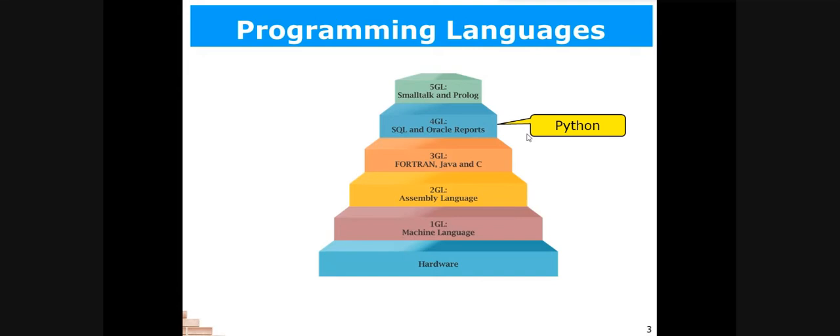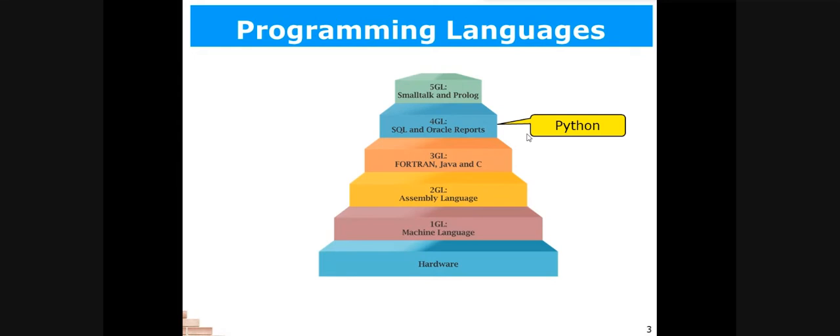So to interact with that database, we need to develop some more advanced languages, such as SQL and Oracle. These systems use these kinds of languages that can interact with the databases and the hardware part of the machines. Also, they are used to design some applications.